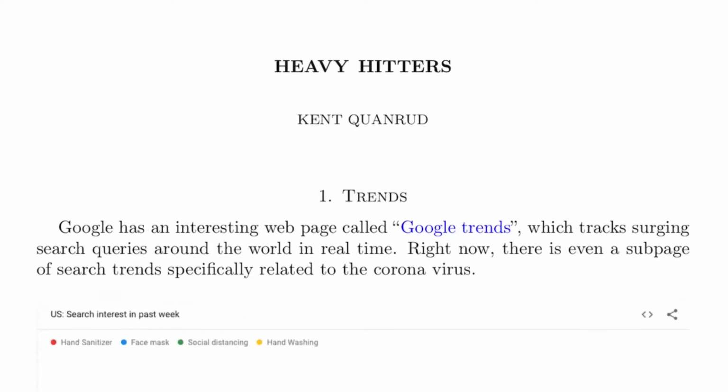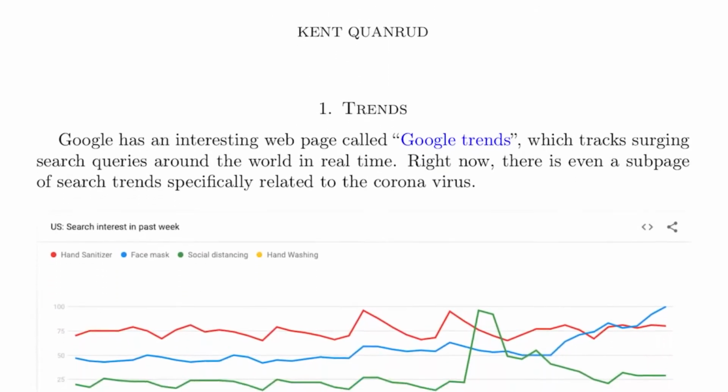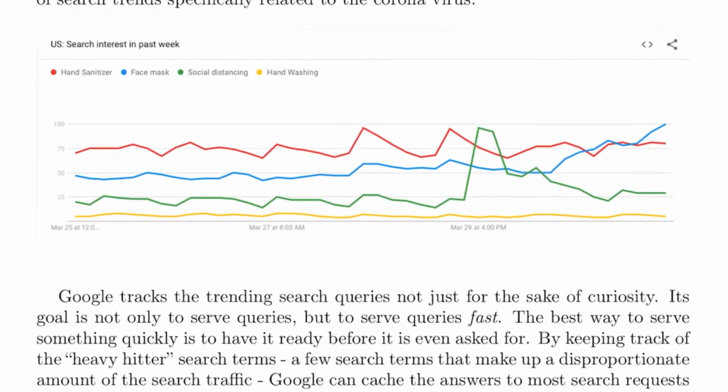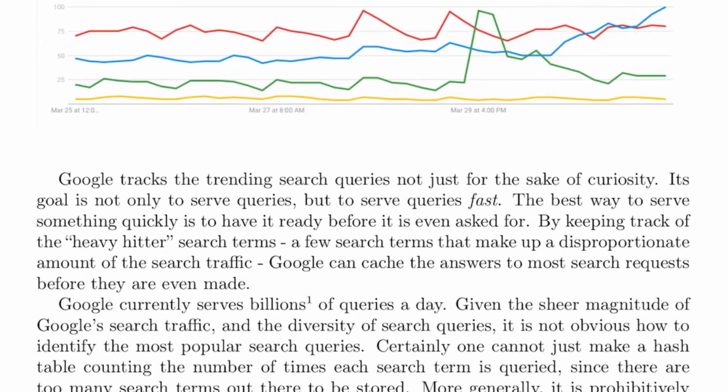Heavy hitters. Trends. Google has an interesting webpage called Google Trends, which tracks surging search queries around the world in real time. Right now, there is even a subpage of search trends specifically related to coronavirus. Google tracks the trending search queries not just for the sake of curiosity. Its goal is not only to serve queries, but to serve queries fast. The best way to serve something quickly is to have it ready before it is even asked for.